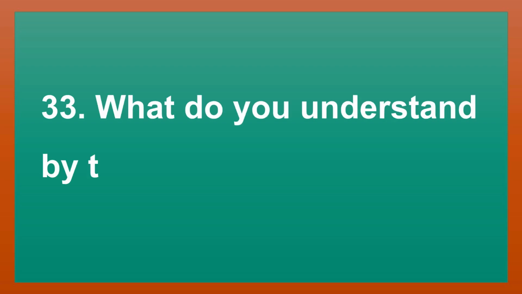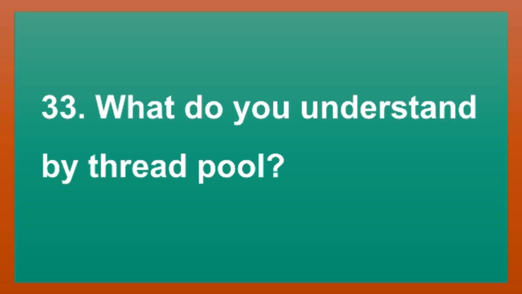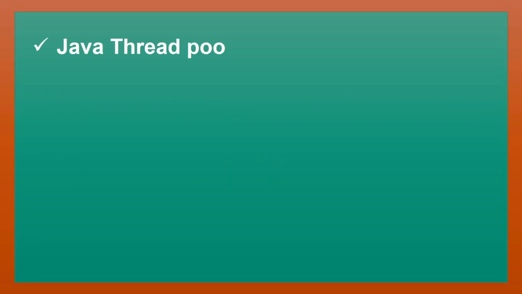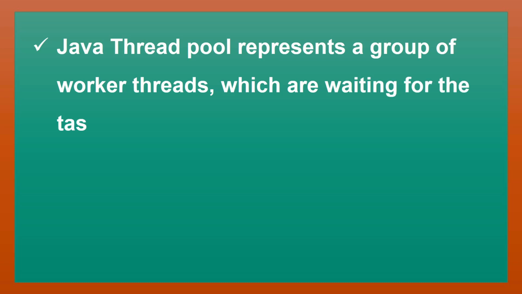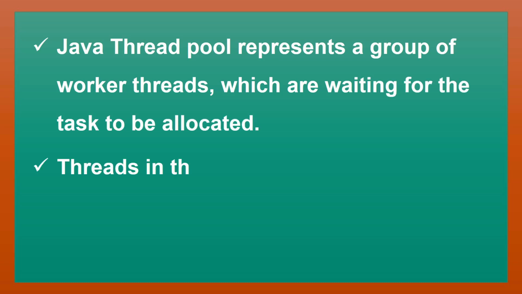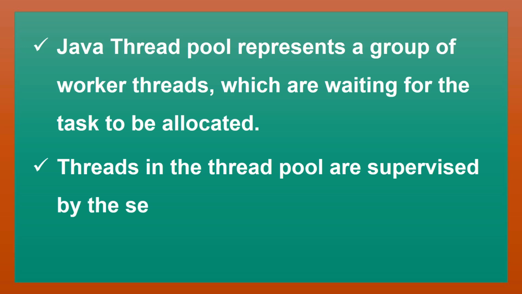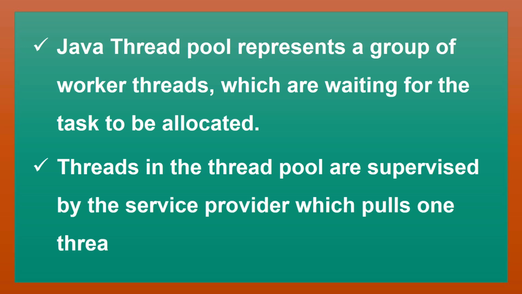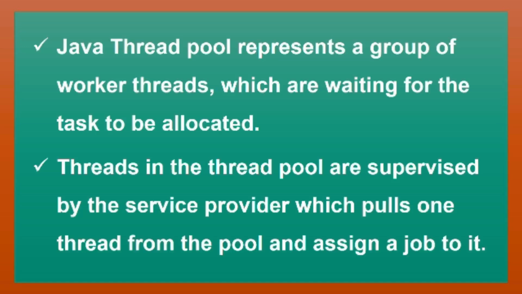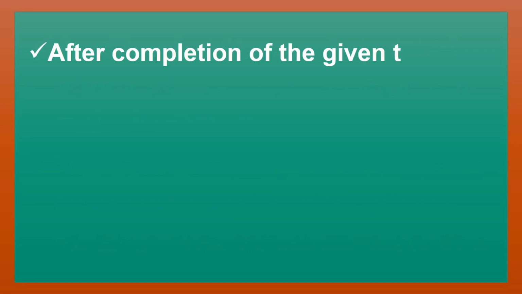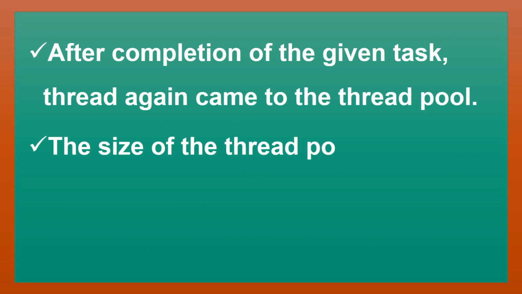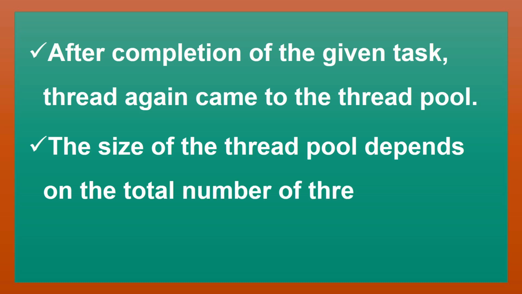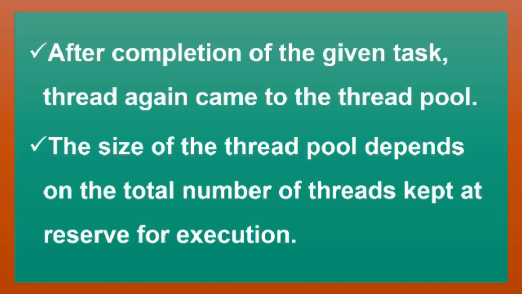What do you understand by thread pool? Java thread pool represents a group of worker threads which are waiting for a task to be allocated. Threads in the thread pool are supervised by the service provider, which pulls one thread from the pool and assigns a job to it. After completion of the given task, the thread comes back to the thread pool. The size of the thread pool depends on the total number of threads kept in reserve for execution.